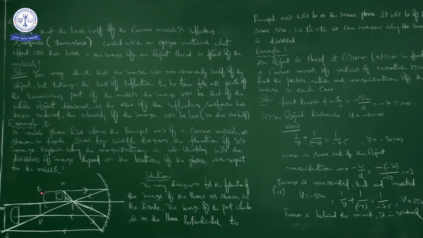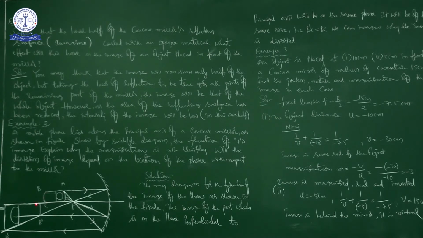So it is BC, and you can say it is like B dash C. C is the point here. Suppose if you assume this is also the same as C, then it is the length, like one of the dimensions of the mobile phone.